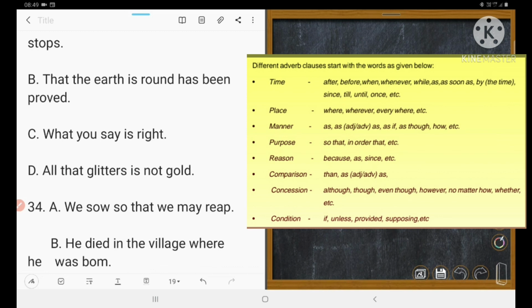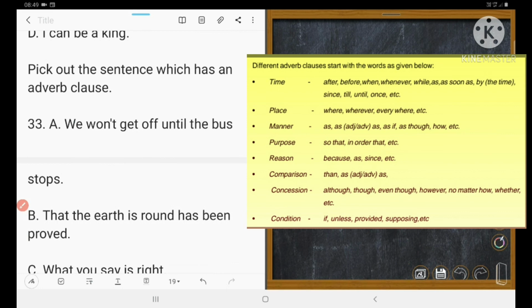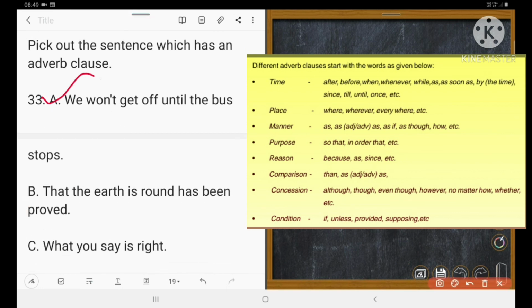What you say is correct. What you say is also in a subject position. This is a noun clause. All that glitters is not gold. This is a relative clause. Could you understand? So which is the right answer? I told you the right answer is A. This is the sentence having an adverb clause. Okay, done.